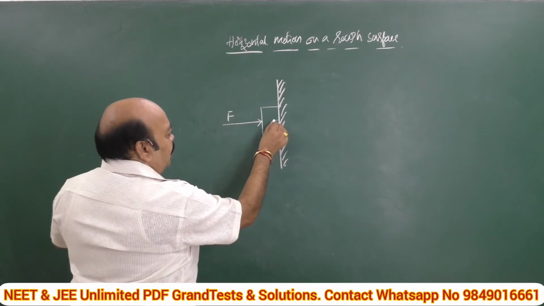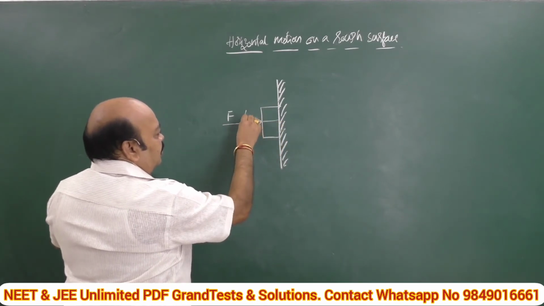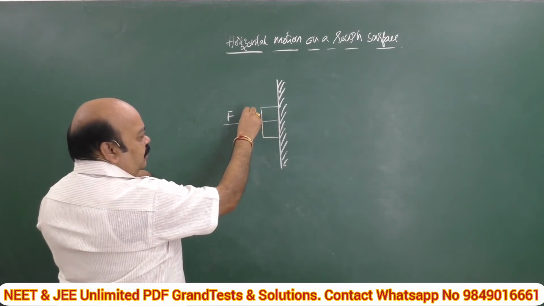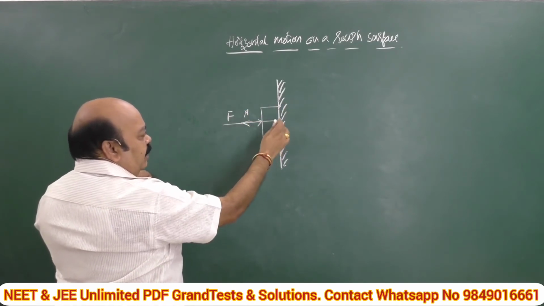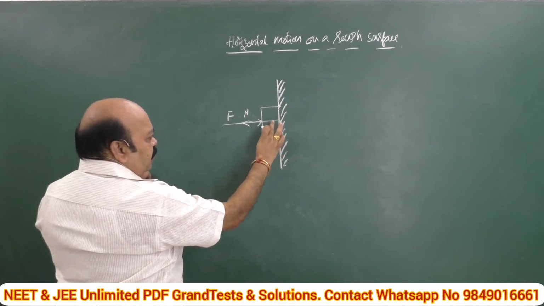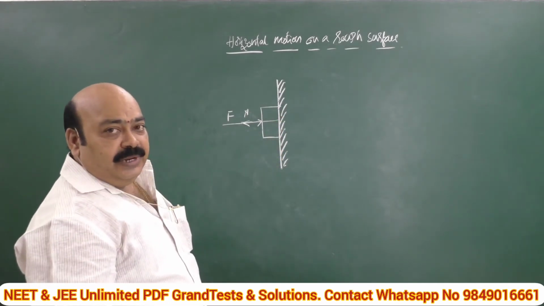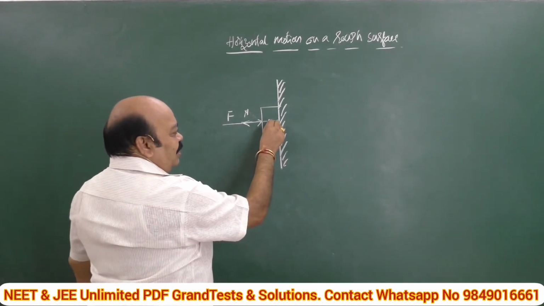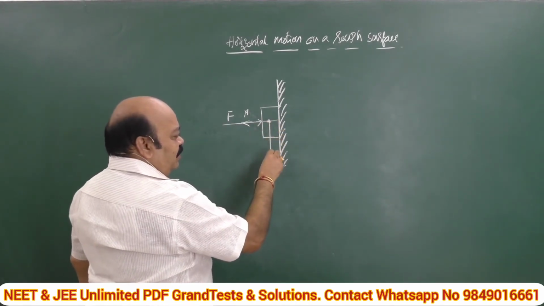Undoubtedly, it is nothing but the normal reaction. This is N. F is the force with which I am pushing the body against the wall, and N is the force with which the wall pushes the body. Right? Where is our friend?